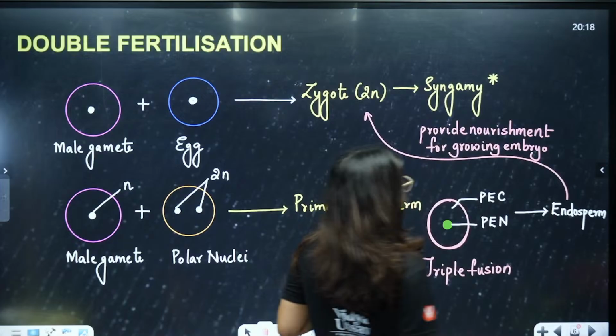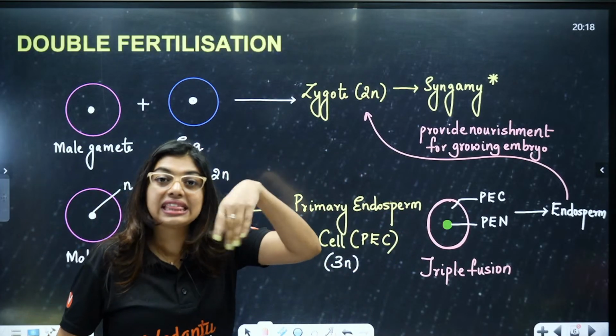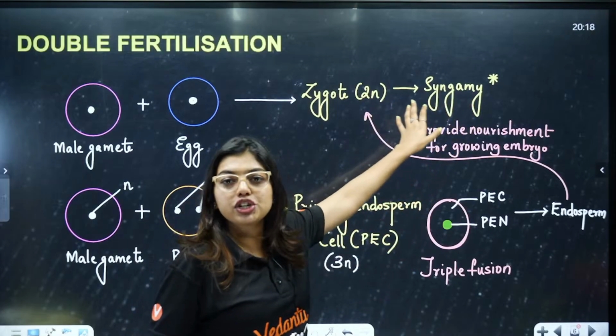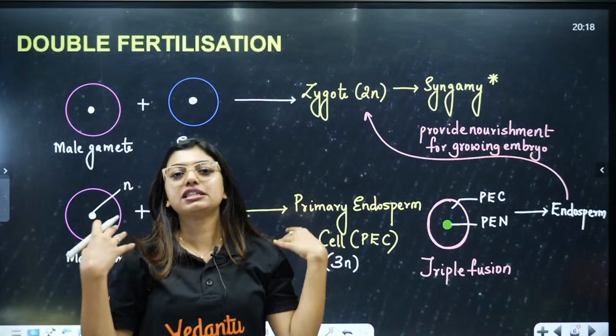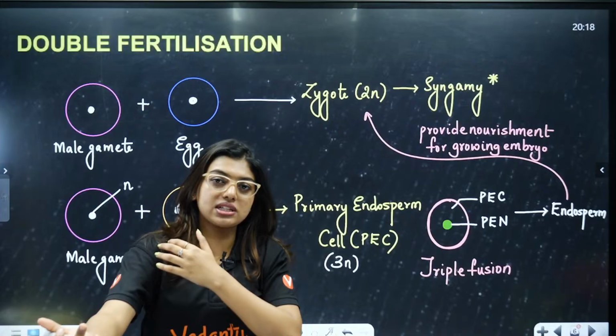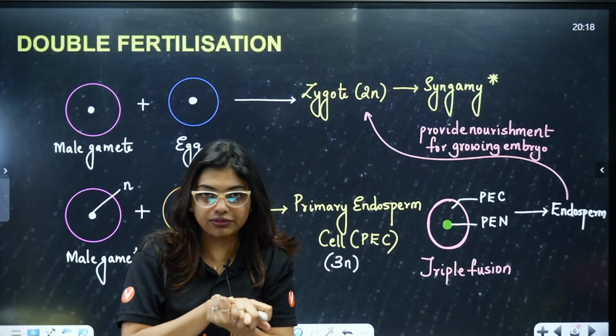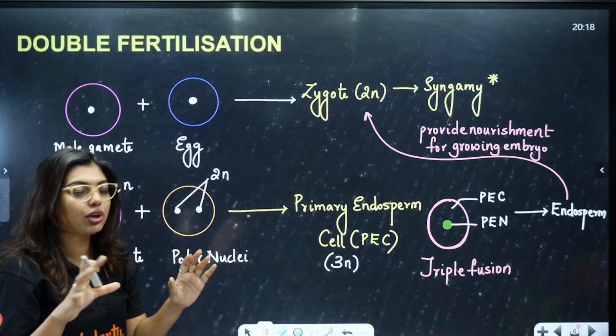So, that is why endosperm formation happens first, then the zygote formation. Why? Let us imagine the entire world has no food. If first you are born, then the food is made, you are going to starve. First food should be formed, then you should be given birth. So, that is what is happening here.